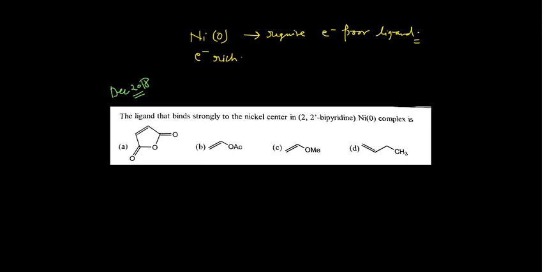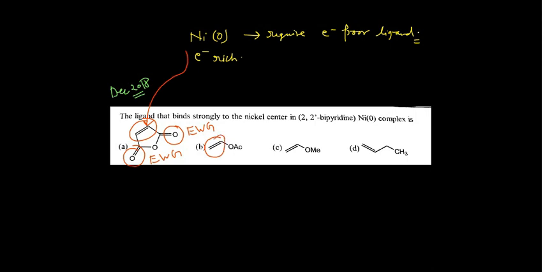In this first option, the double bond is flanked between two electron withdrawing groups. So this is EWG, this is EWG, and this alkene is the electron poorer. So this nickel will bind effectively with this one, while the others are electron poorer, but not that much.